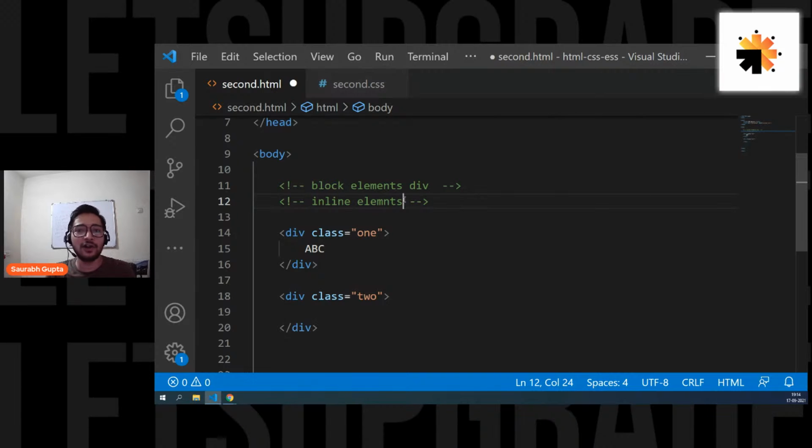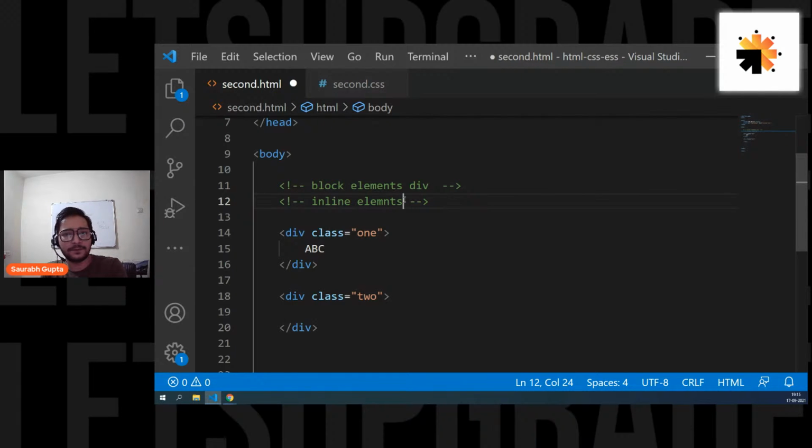And block elements by default feature is that the right margin will definitely go towards the end. That's their default feature. Is that clear, everyone? And we also have inline elements. Inline elements feature is they will never have a right margin. So whatever you create, it will be arranged horizontally. Whenever you create block elements, they will always go vertical. Even if they are this small, they will always get arranged vertically because the right margin takes up the whole screen. And if you create inline elements, they will simply get arranged in a horizontal fashion. But now you can ask, then sir, can we simply convert our block element to inline element?